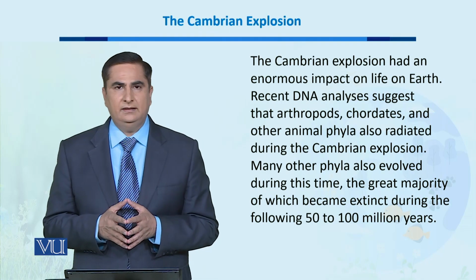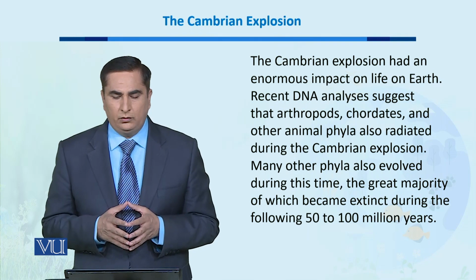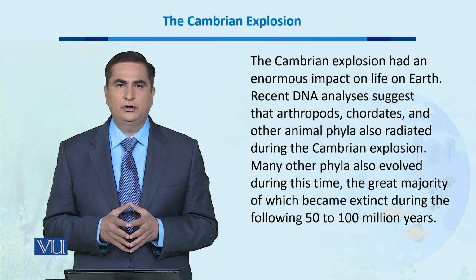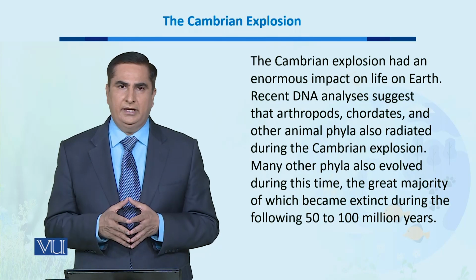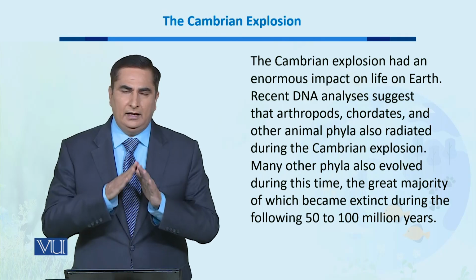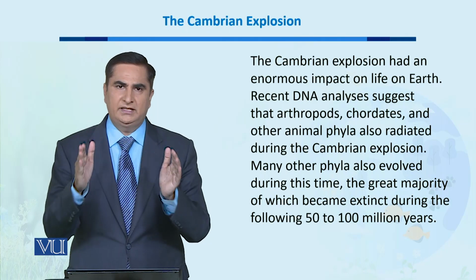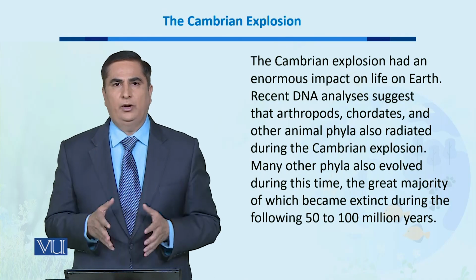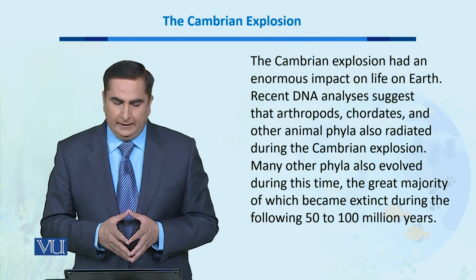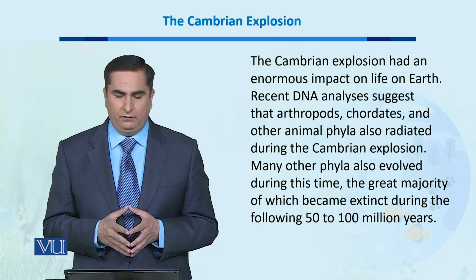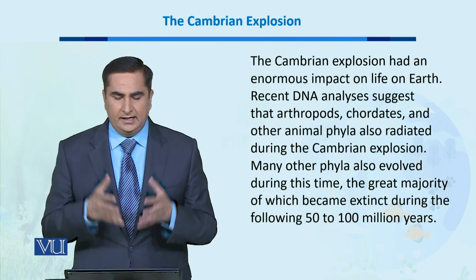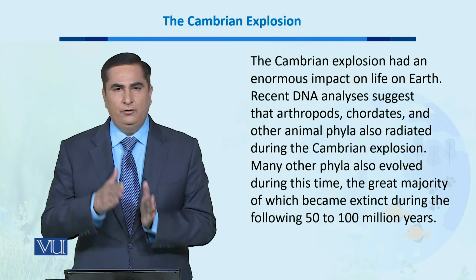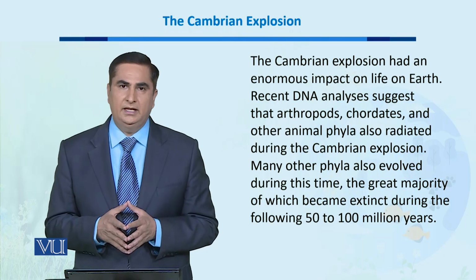Recent DNA analysis suggests that arthropods, chordates, and other animal phyla also radiated during the Cambrian explosion, which means that a lot of species of these major phyla also came into existence during this period of time. Many other phyla also evolved during this time, the great majority of which became extinct during the following 50 to 100 million years.